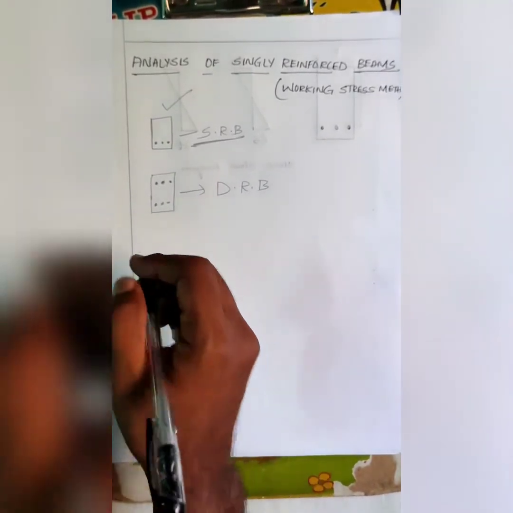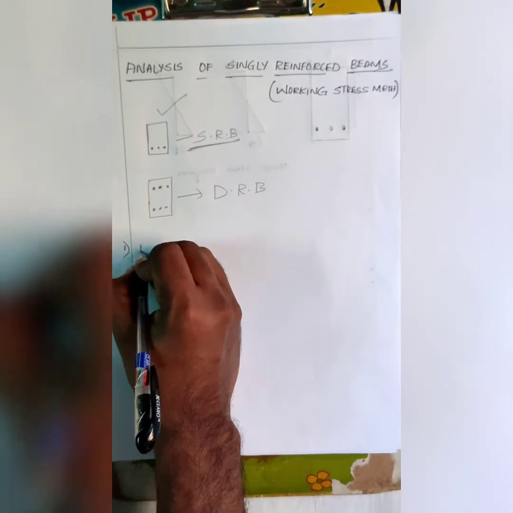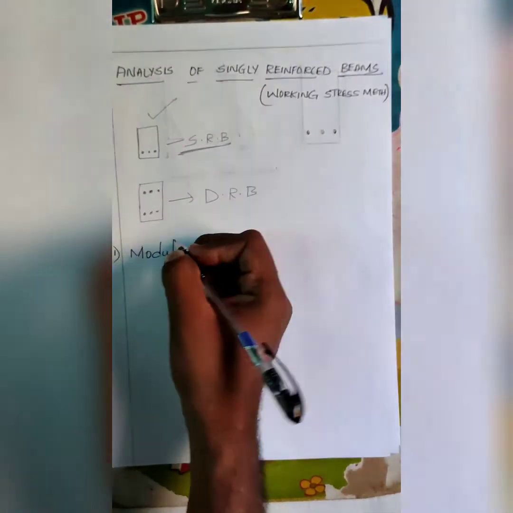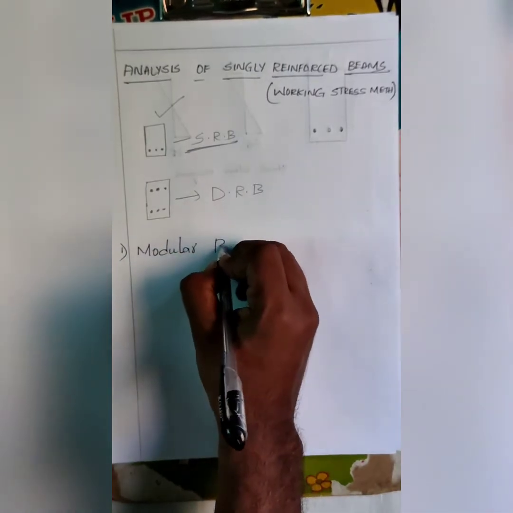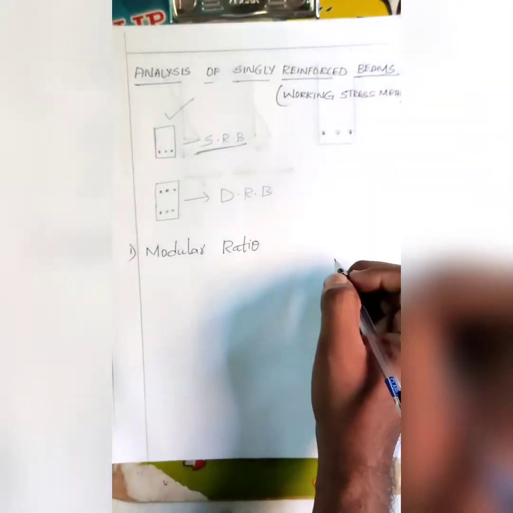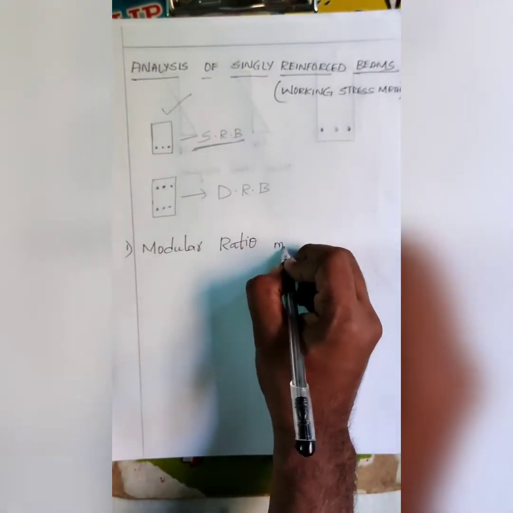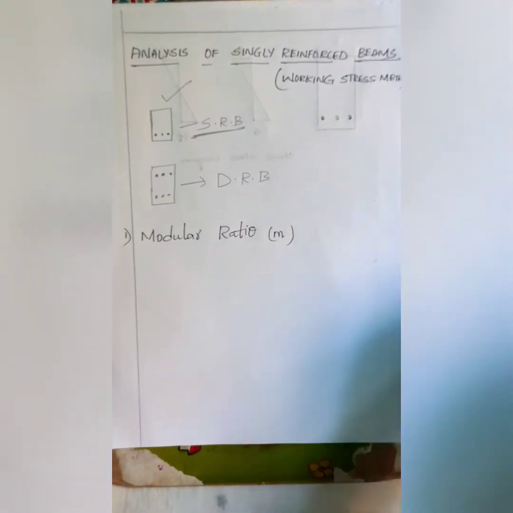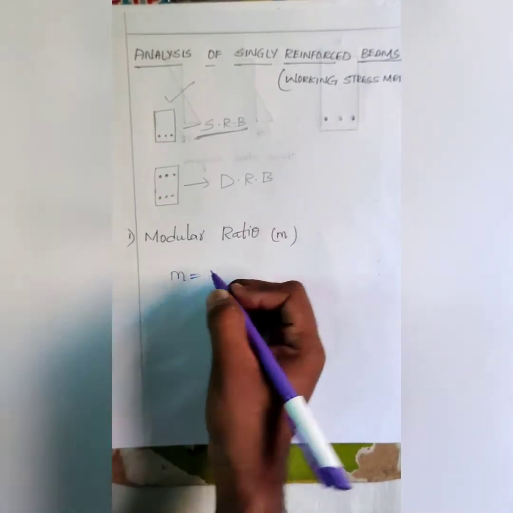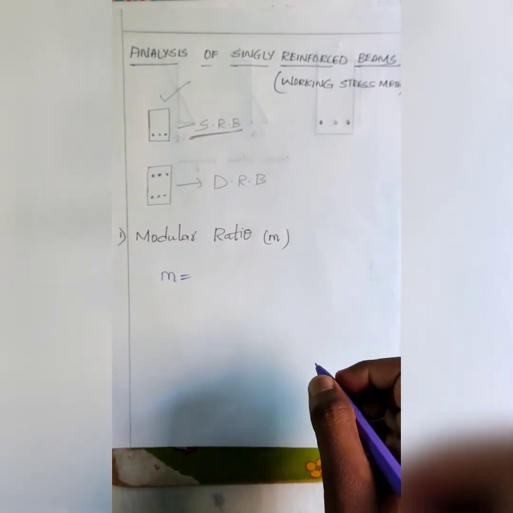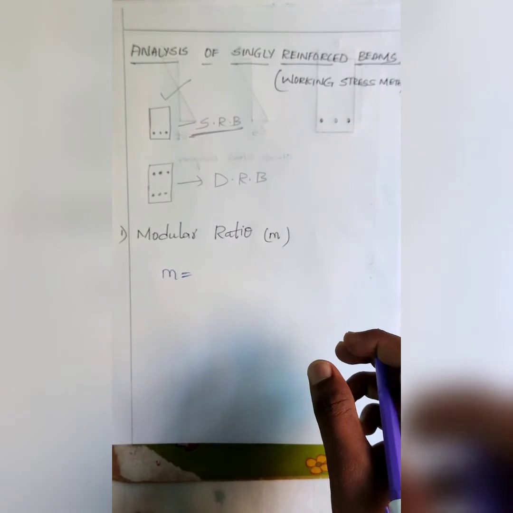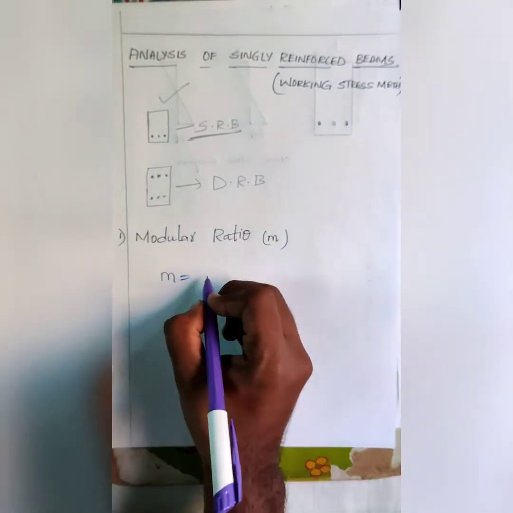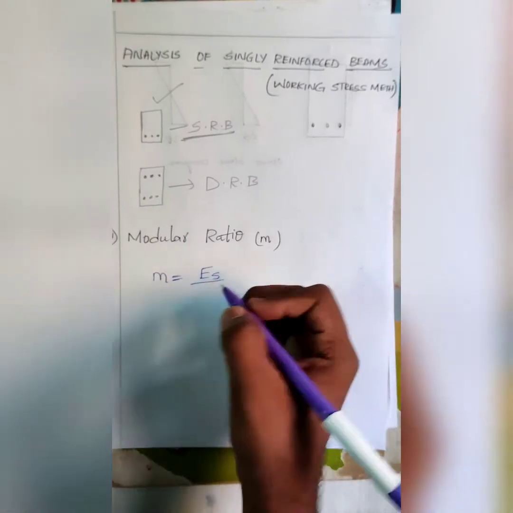Before going to the analysis, we will be discussing some important terminology. The first terminology is the modular ratio. The modular ratio is denoted by small m. It is defined as the ratio of the modulus of elasticity of steel to the modulus of elasticity of the concrete, so Es by Ec.